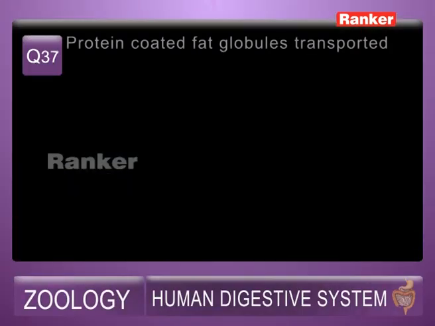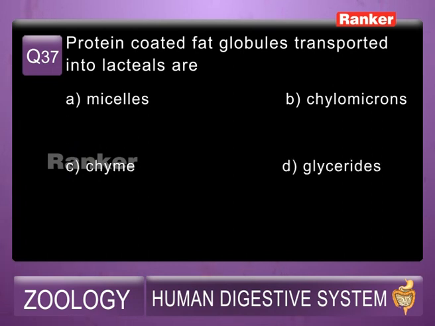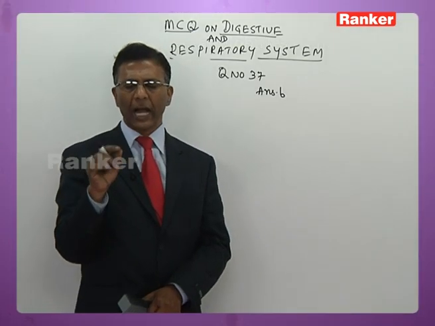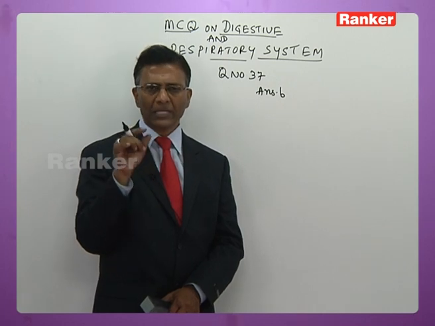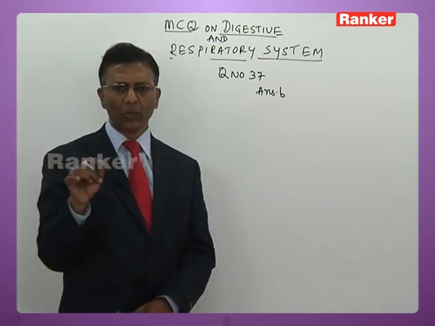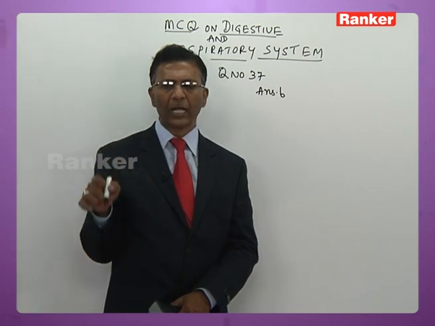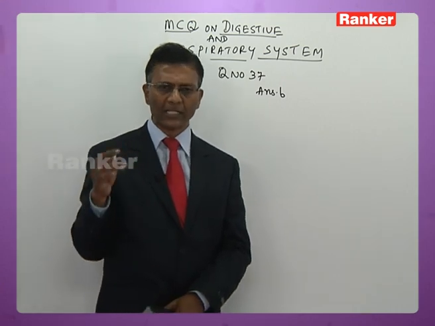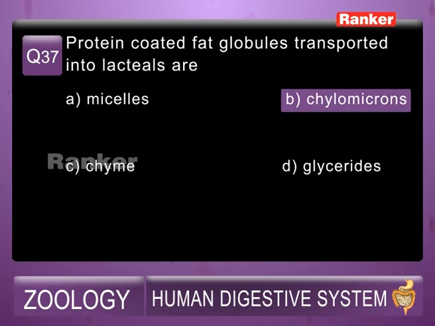Question number 37. Protein-coated fat globules transported into lacteals are: A. Micelles, B. Chylomicrons, C. Chyme, D. Glycerides. So the answer obviously has to be B, because in the lumen of the intestine, fatty acids and glycerol combine with bile salts and bile juice to form micelles. Micelles from the lumen of the intestine diffuse into the mucosal cells. In the mucosal cells, they get coated with cholesterol and proteins to form chylomicrons. Chylomicrons by the process of exocytosis diffuse into the lacteals. So the answer is B, that is chylomicrons.